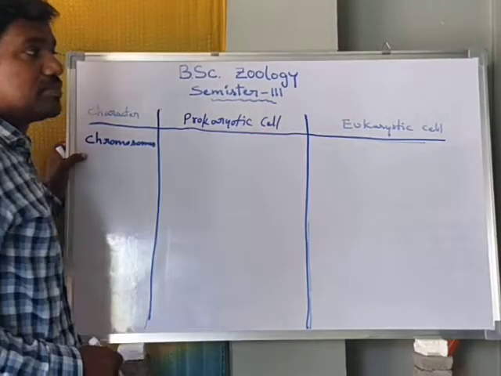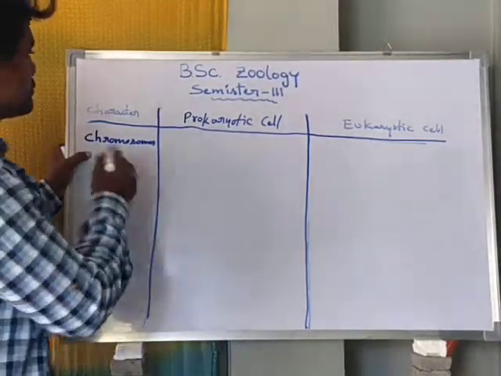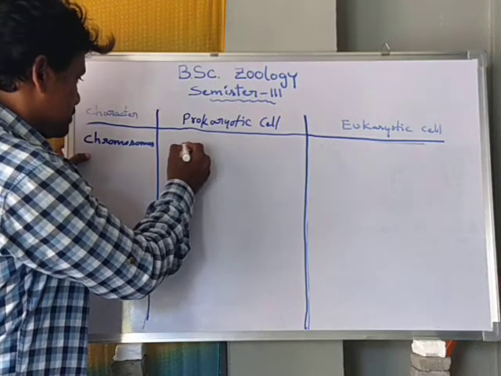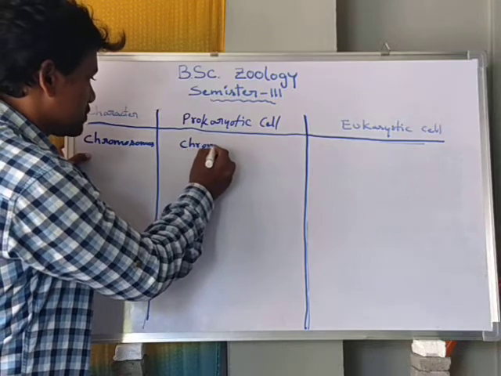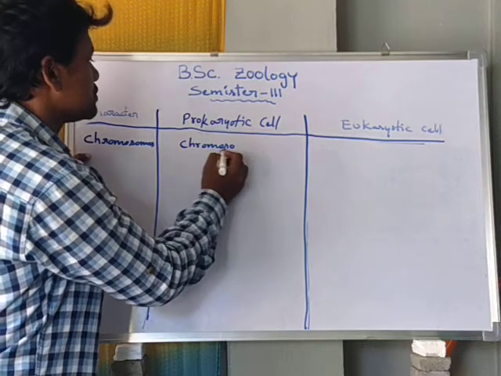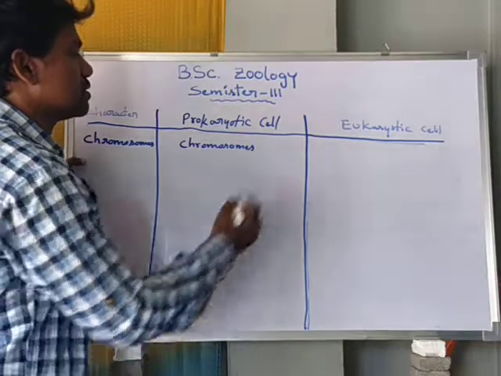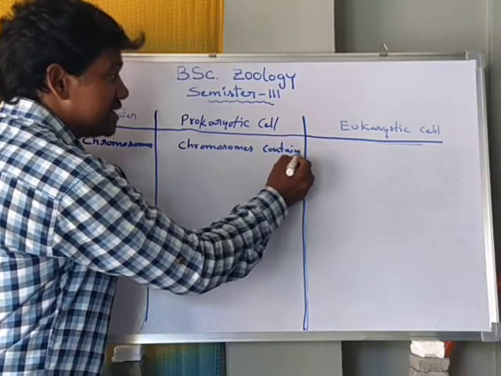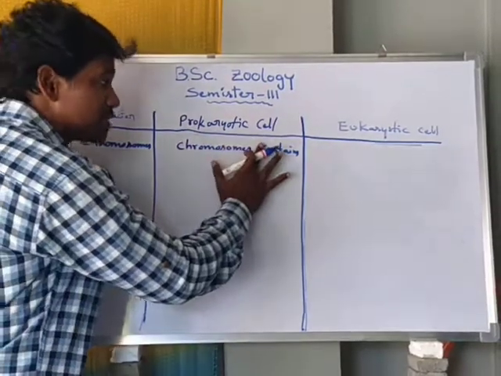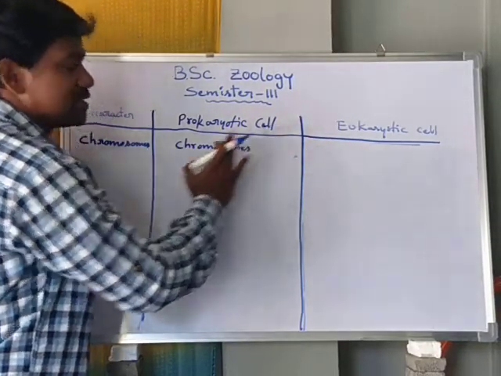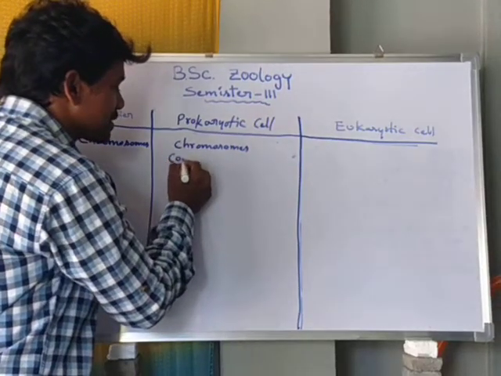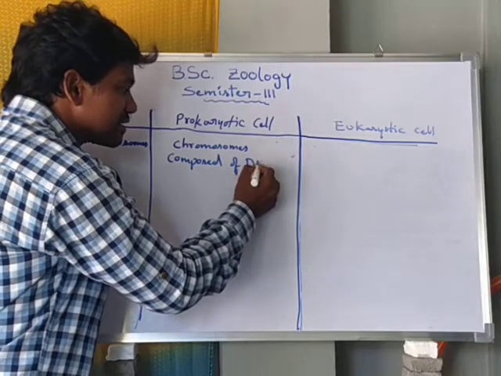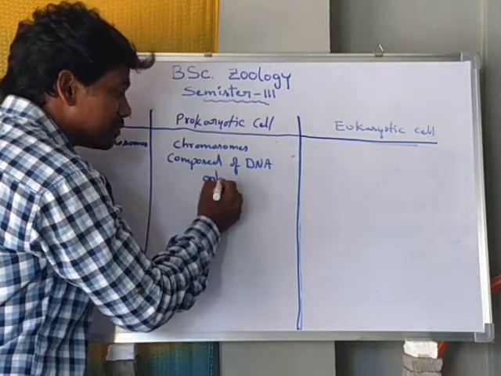Here in the prokaryotic cell, the chromosomes are composed of DNA only.